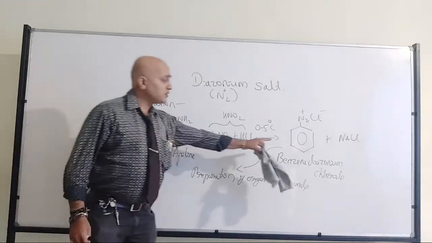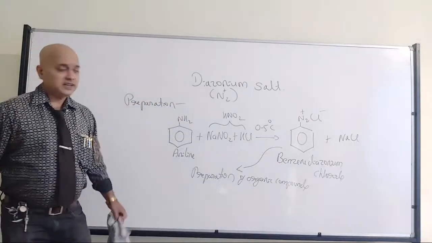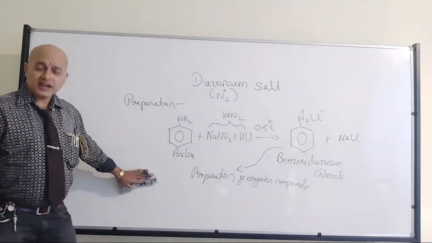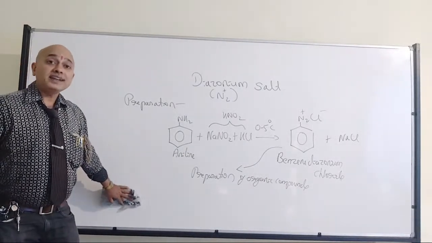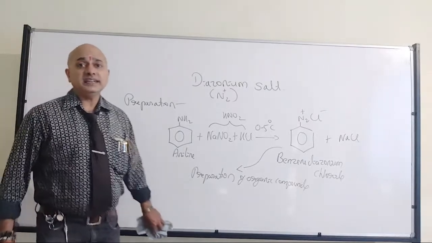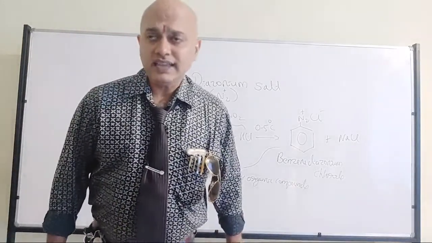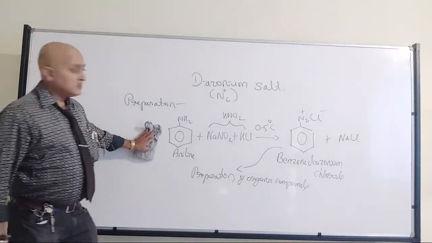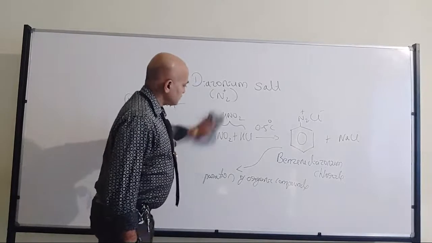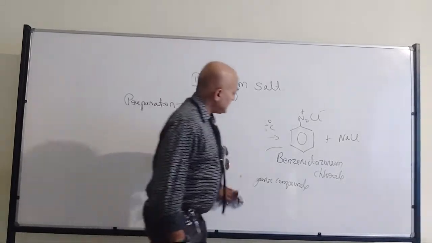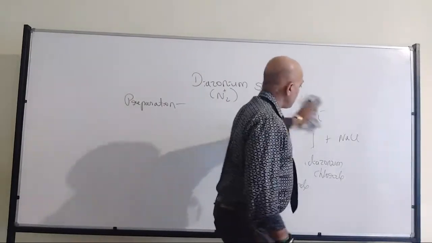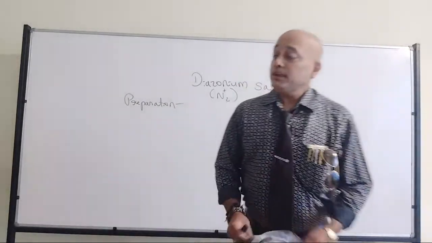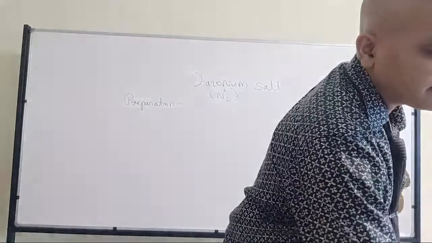It has huge application in the preparation of many organic compounds, even organic dyes, not DIES, DYES, that is coloring compounds. Anyway, we are going to discuss that one. So benzene diazonium chloride is prepared and utilized for the preparation of many organic compounds and even organic dyes.